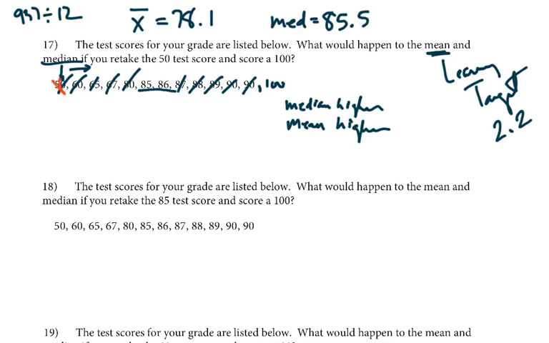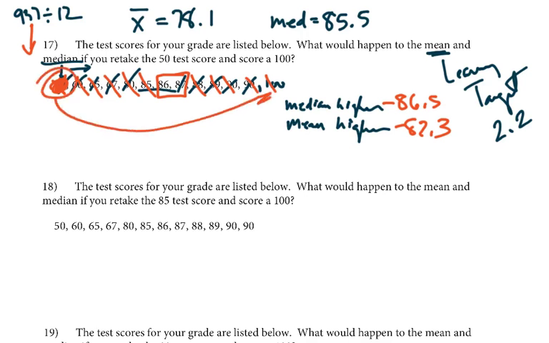Okay, so again, eliminating this guy for our median, right? It's going to shift everything up by 1, so we'd have between 86 and 87. So yes, 86.5 is higher, so we were right on the median. Then the mean, essentially we're adding to 937, we're adding that 50 to it, right? That extra 50 from the 100. So we get 987 divided by 12, and we get 82.25, so 82.3. So definitely that adjusted both of them by taking that lowest score, making it our highest score, adjusted quite a bit. Okay, number 18.